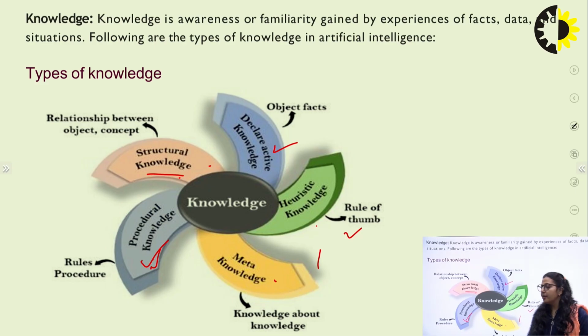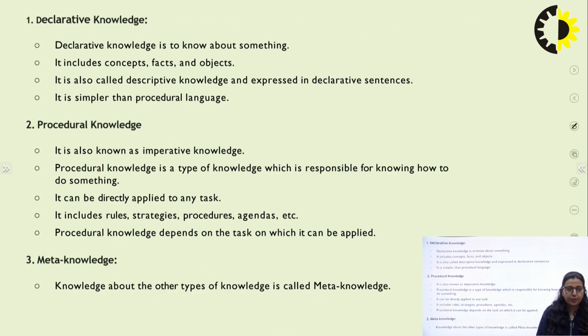And lastly is the meta knowledge. This is knowledge about knowledge, means whatever knowledge we have embedded in the knowledge base, how that knowledge can be used to create another knowledge. These types of knowledge can be represented using meta knowledge.